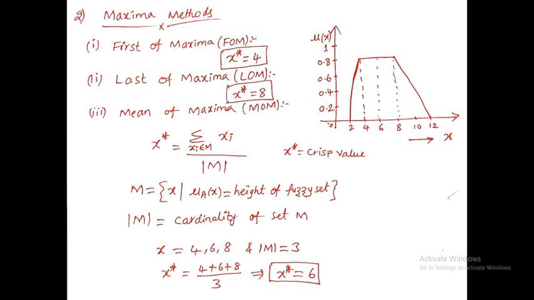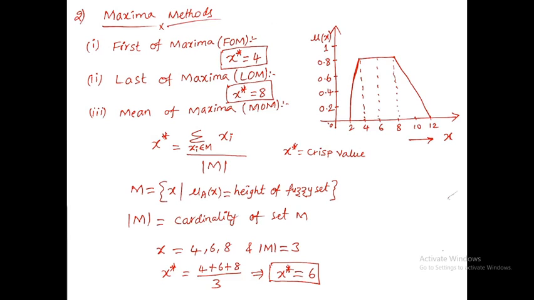To find out x star, simply you can follow that formula. Here x star is the mean of maxima, right? Mean of maxima means what are the elements at the maximum membership value.